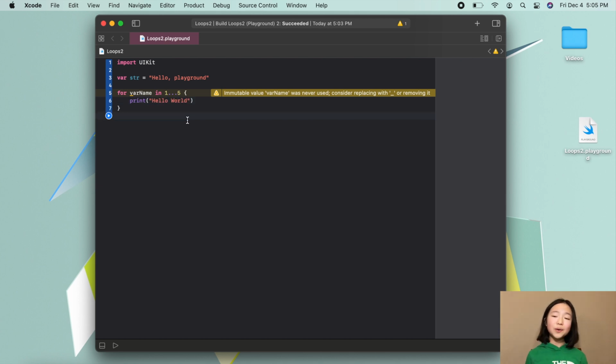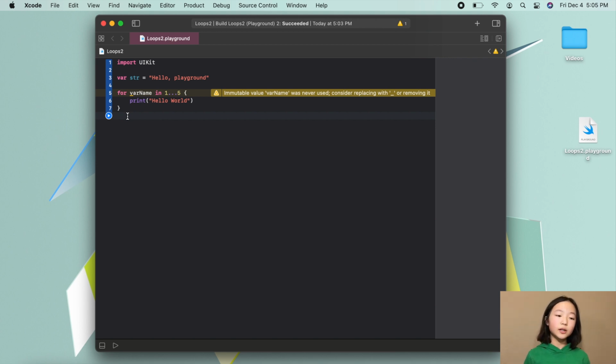Okay, so how does this loop work? Let's begin at the for keyword. After the computer sees the for keyword, it'll tell itself that there probably will be a for-in loop coming in.